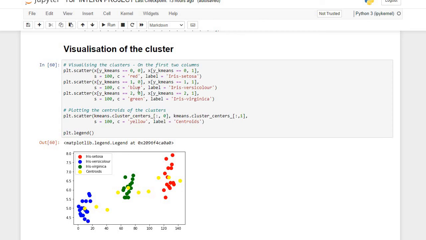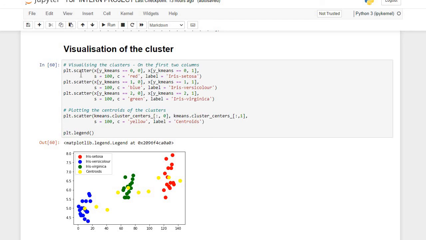Alright, so first of all, because of the cluster, I would want the different species to be grouped together, or at least I want the different species to be distinguished from each other. Right, we have Iris setosa, we have Iris versicolor, and Iris virginica, right? And also we need to get the centroid as well. I wouldn't want all of them to have the same color, so I went ahead to give them different colors. You're going to see red, blue, green.